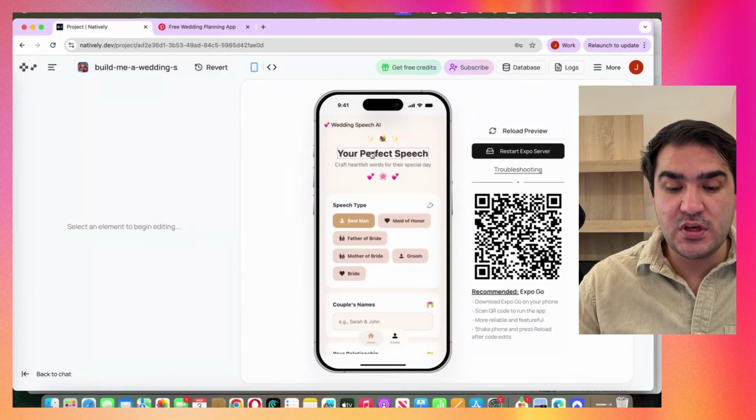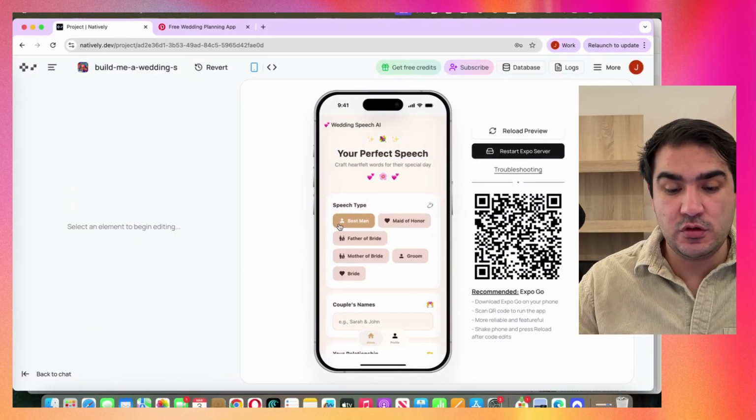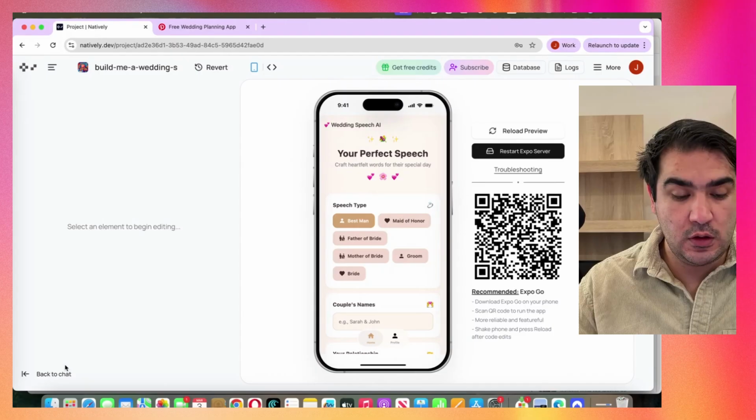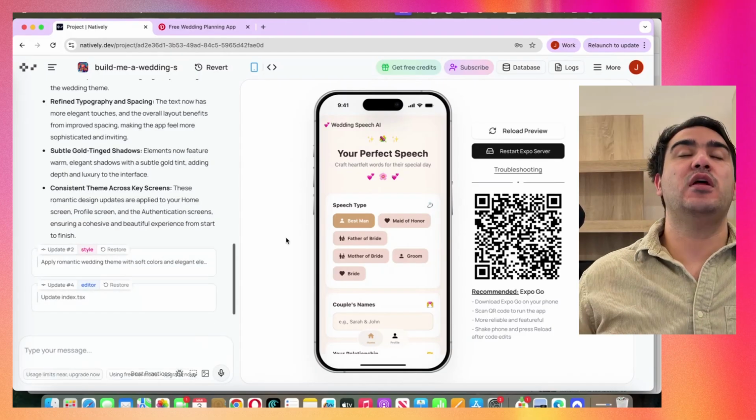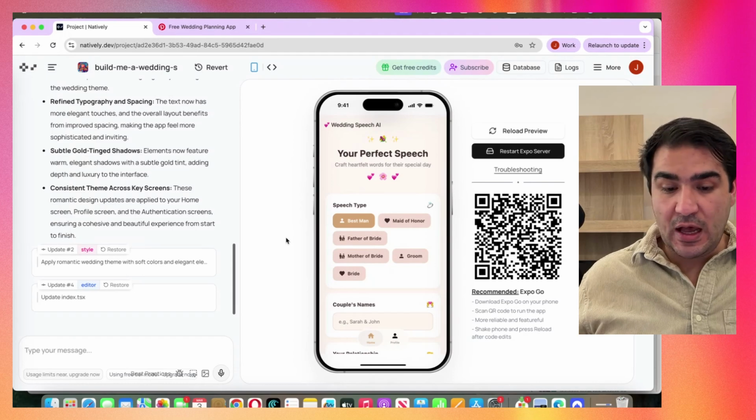See, here I remove the create your speech. I said your speech, your perfect speech. And of course, you can change the wording, you can do whatever you want with the visual editor. But the idea is that you need to take the next step yourself and see how it works. And of course, use the app.